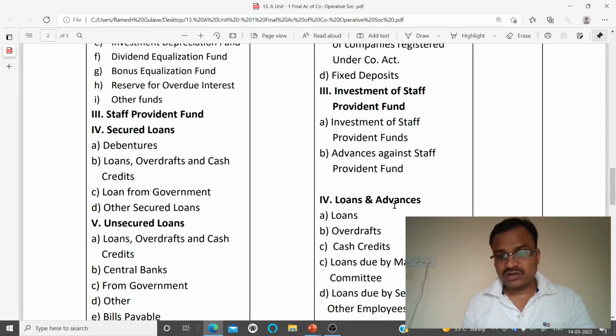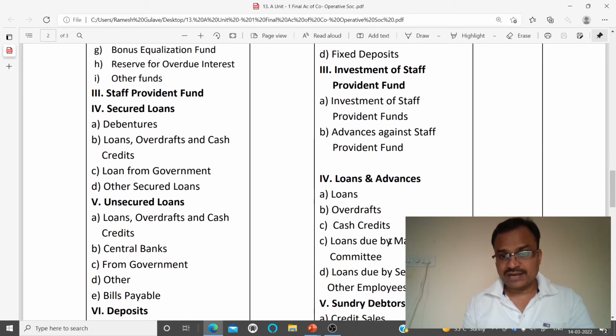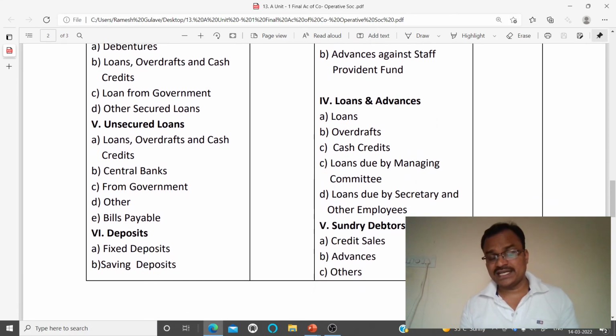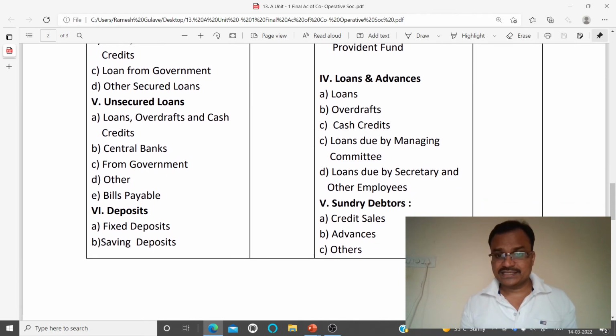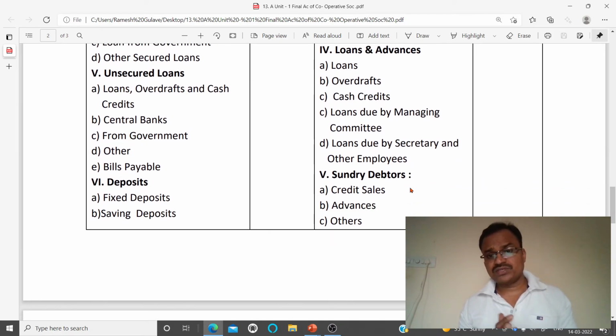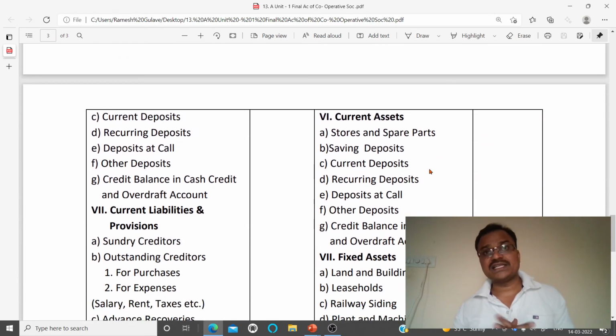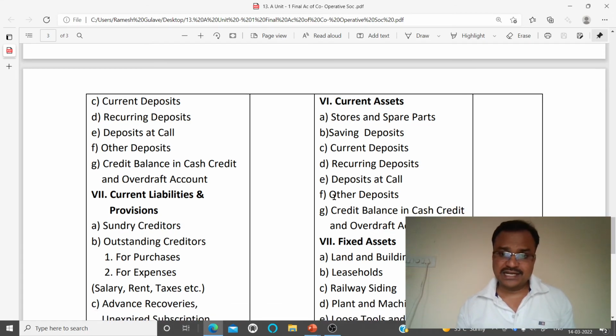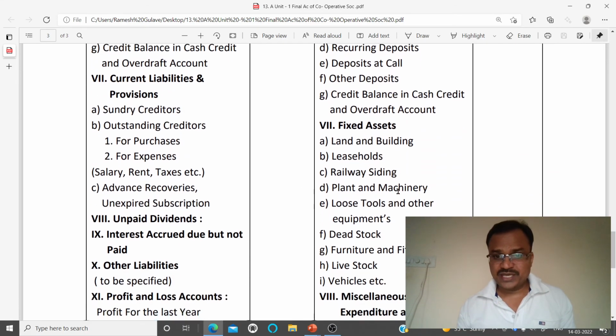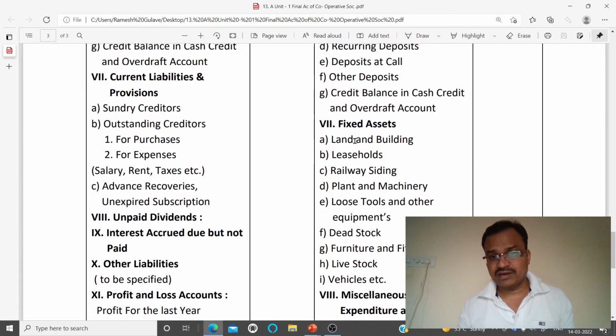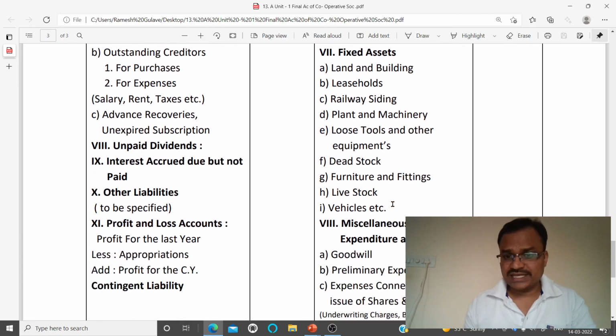Similarly, we have to record loans and advances as loans, overdraft, cash credits, loans due by managing committee, loans due by secretary, etc. Then sundry debtors, which includes credit sales, advances, and others. Then we have to record current assets like stores and spare parts, saving deposit, current deposit, recurring deposit, deposits at call, other deposit, credit balance, etc. Then we'll record fixed assets. So we all are aware about that. Fixed assets include land and building, leasehold, railway siding, plant and machinery, loose tools, dead stocks, etc.